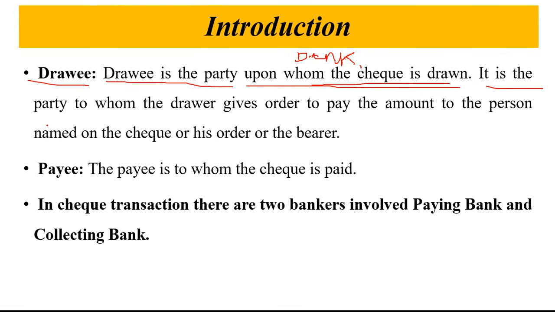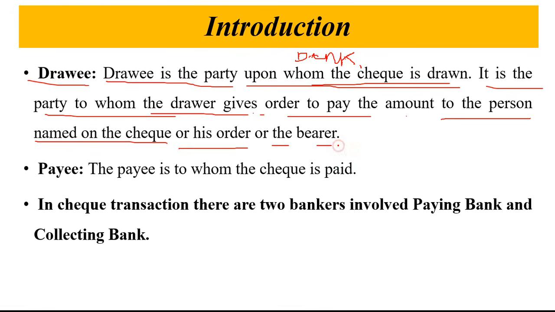It is the party to whom the drawer gives order to pay the amount to the person named on the check, or his order, or the bearer.